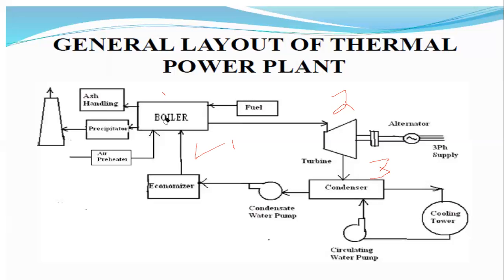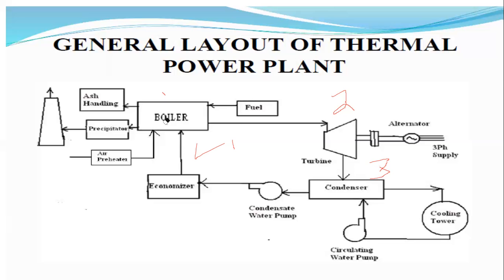First one is the coal storage plant and the coal handling plant. Coal storage plant means that the coal will be stored there. Why? Because the storage of the coal will be very far away from the generating station, so we give separate storage for the handling operations.